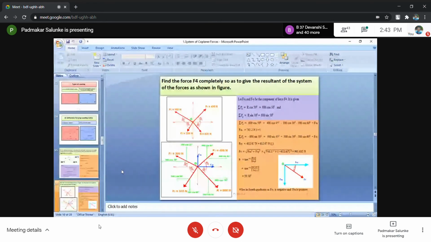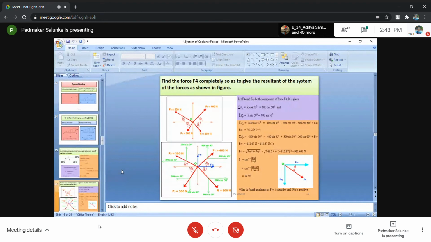First force is 400, so 400 cos 45; its x component is to the right, plus. For 300 Newton, 300 cos 30 is to the left, minus. For the 500 Newton force, the x component is to the left, 500 cos 60, that's a minus. And the unknown component is F4x. This is the algebraic sum of the x components of forces.